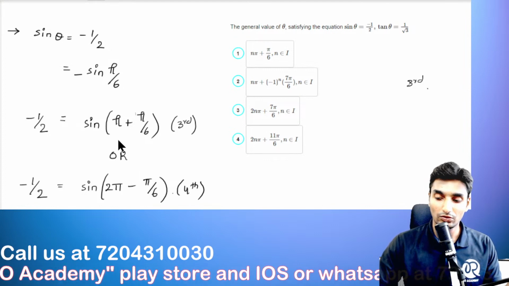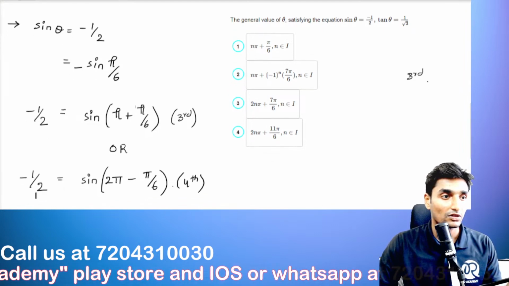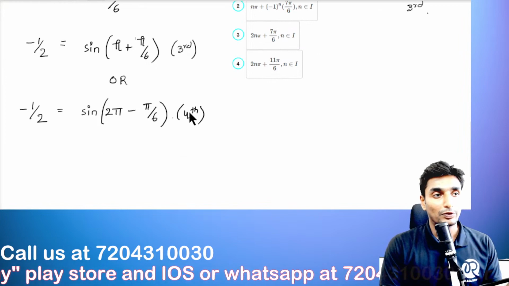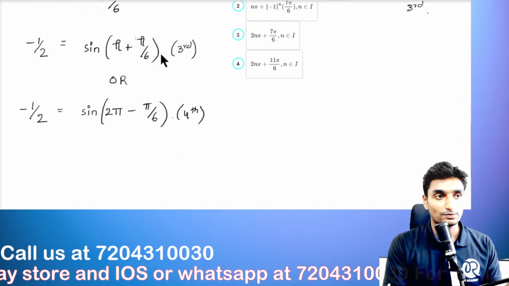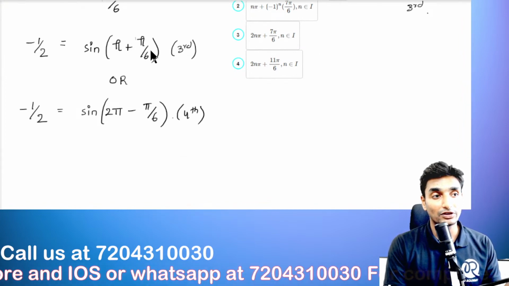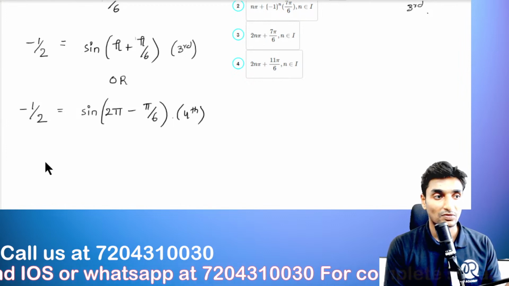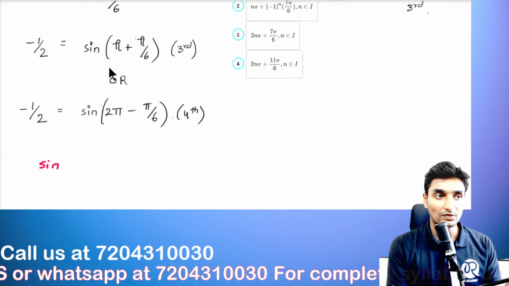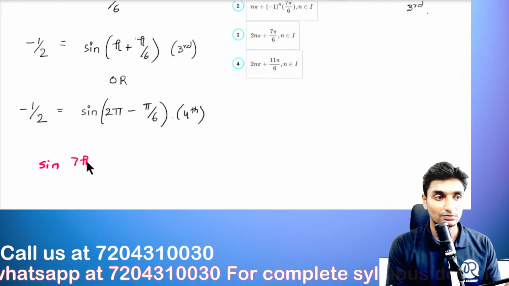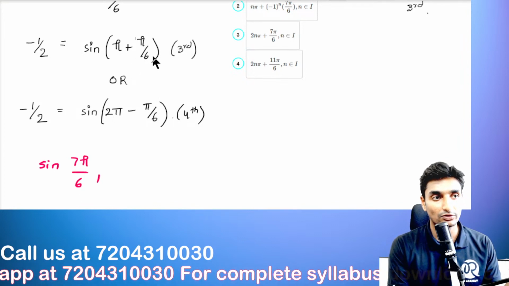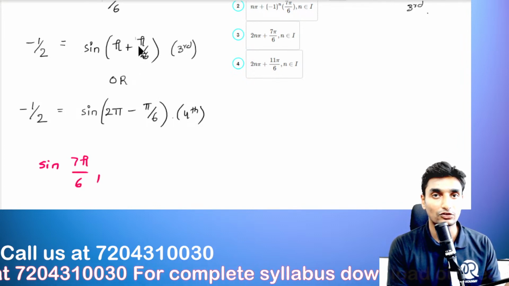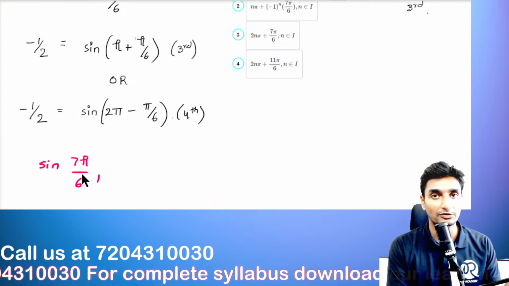Okay, so now if you can see here, pi plus pi upon 6, this value, in simplified format we can write this as 7 pi upon 6. Okay, so this value is 6 pi plus pi, which is nothing but 7 pi divided by 6.